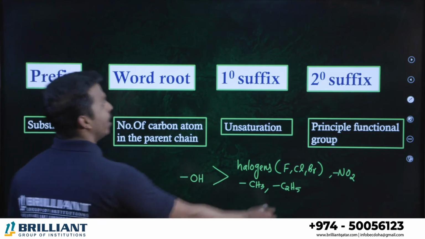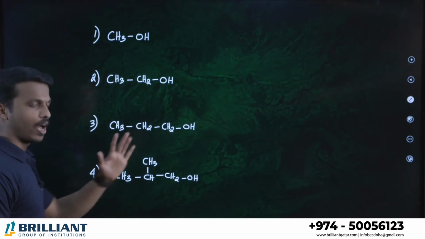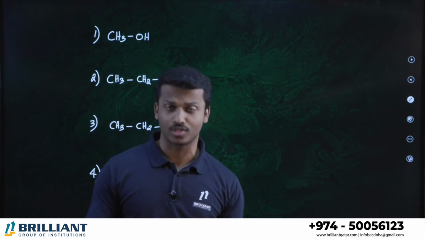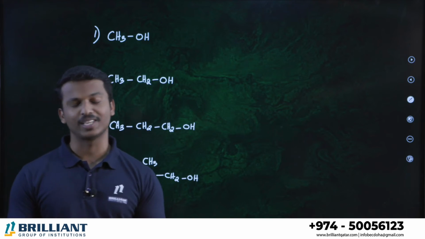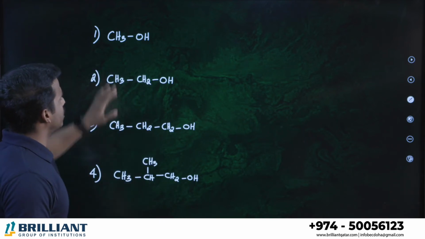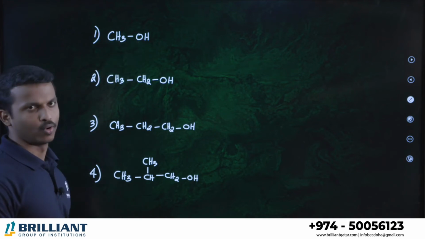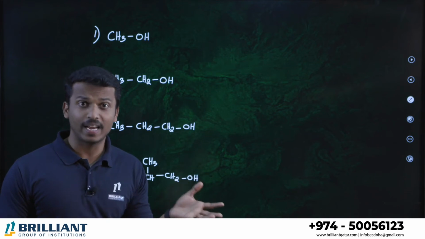Let's continue. We are starting with the simplest example, a simple alcohol. We have CH3OH. In CH3OH, there is one carbon and one alcohol. OH is there, so it's definitely an alcohol. Does it contain any branches?